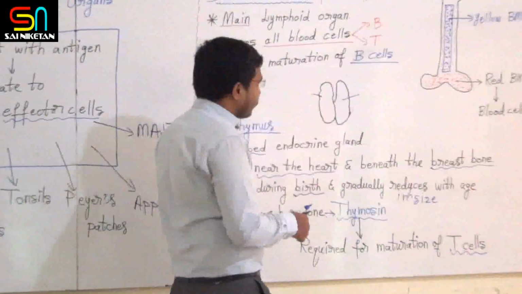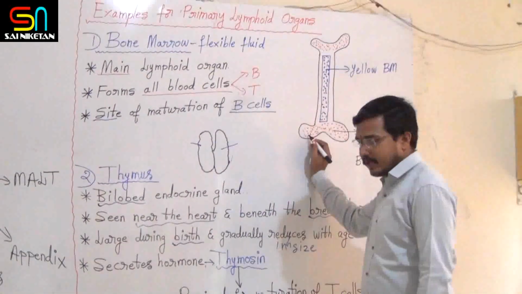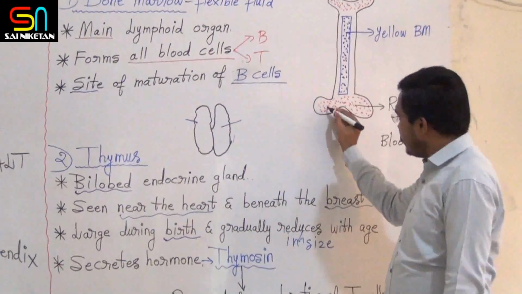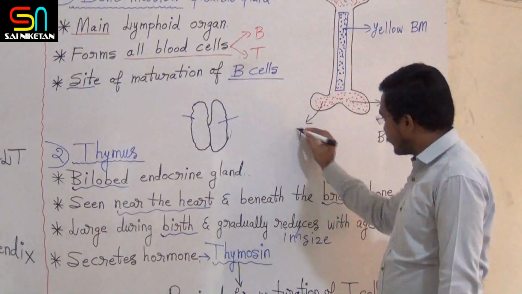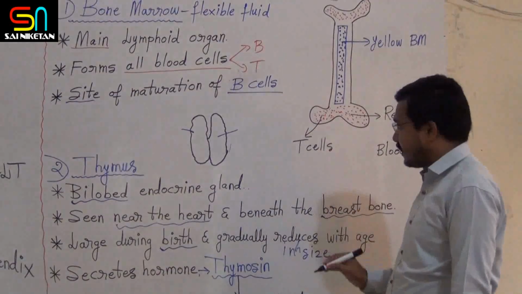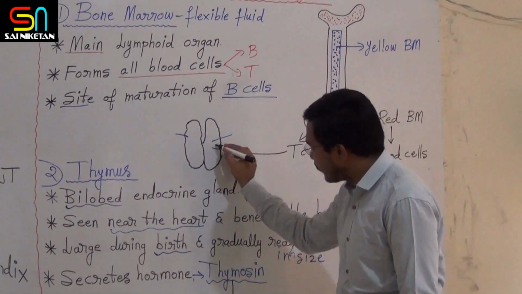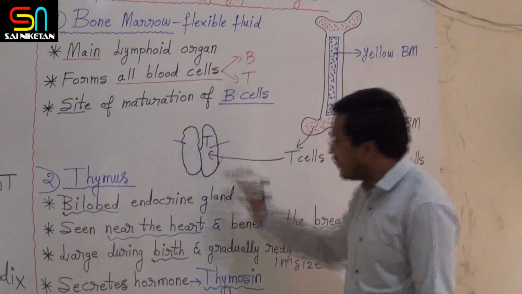Now see here, this is the bone marrow and here is the thymus. From the bone marrow these T cells originate. Then these T cells reach the thymus.